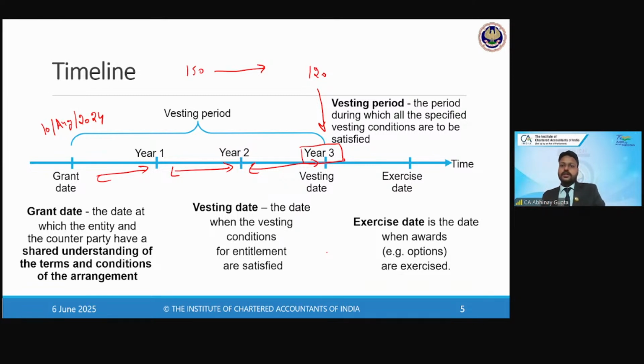Hence, their options are not vested; they have lapsed. Now, in year 3, for 120 employees at 100 options each, how many total options will be vested? 12,000. So 12,000 is the number of options or shares which will be vested on the vesting date.